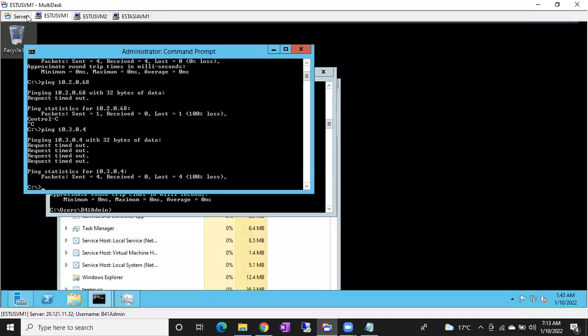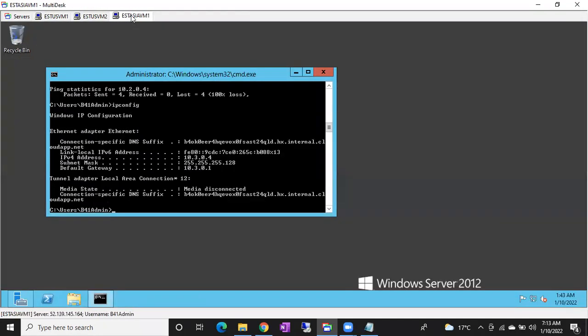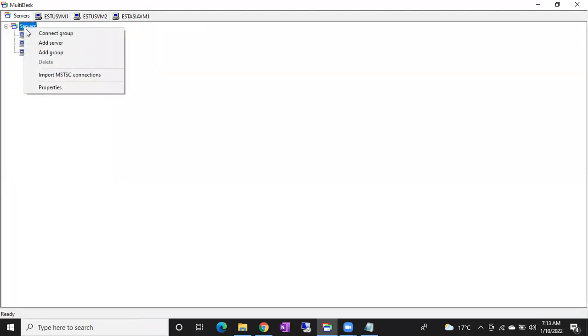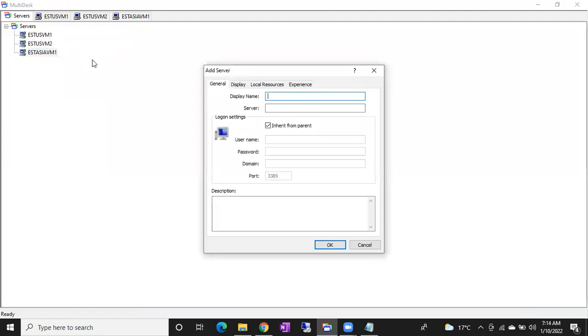So you can see here, this is one server, this is another server, this is another server. Like this, if you want to add a new server, go to server space, right click, add server. It's not part of the course, guys, I'm just telling you. Okay, fine. So my server name is batch 41. I want to add this server.